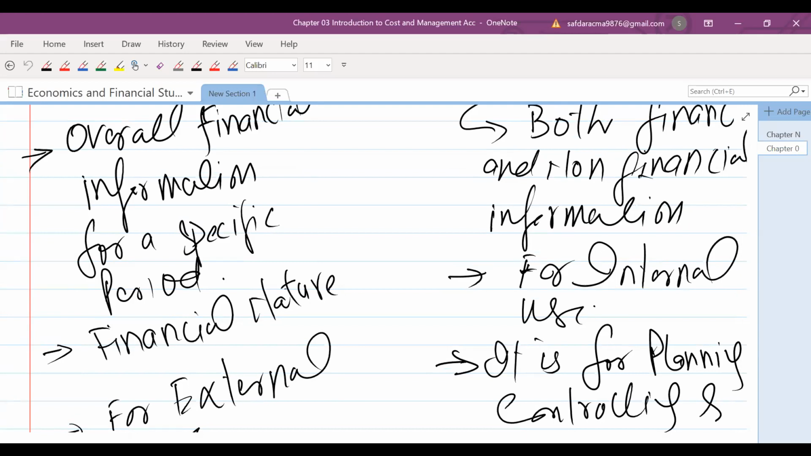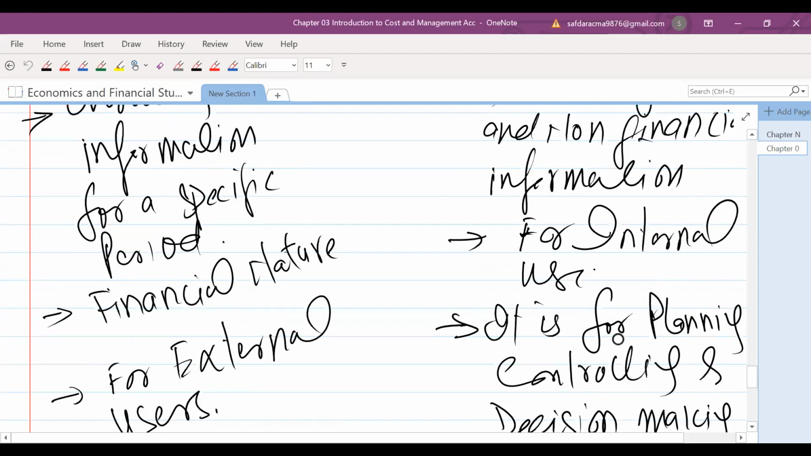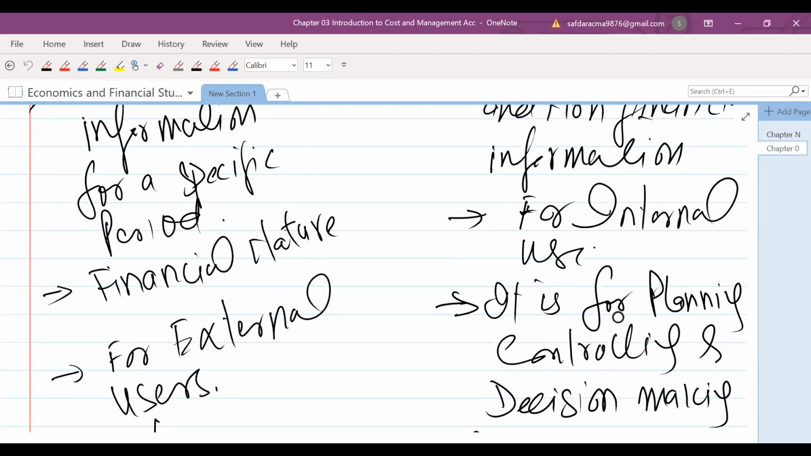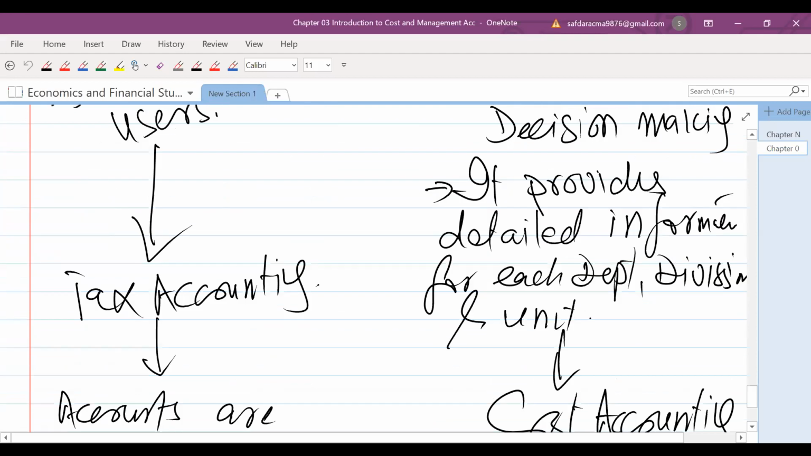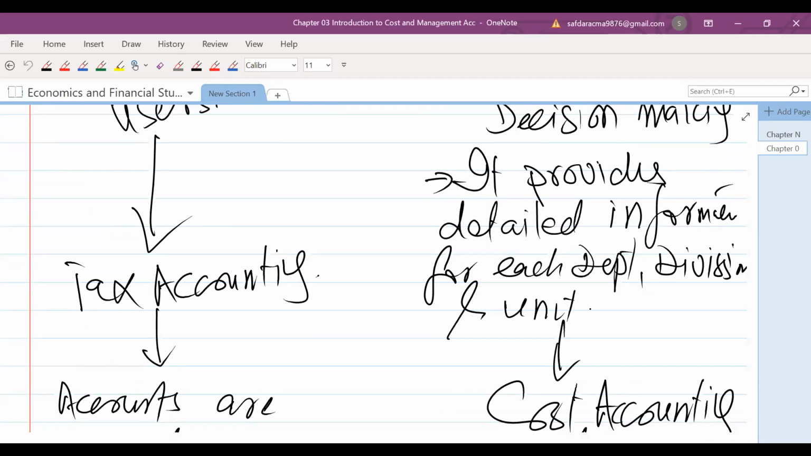And normally this management accounting is used for internal use, and it is for planning, controlling and decision making. It provides detailed information for each department, division and unit. But the financial accounting is providing the overall information.